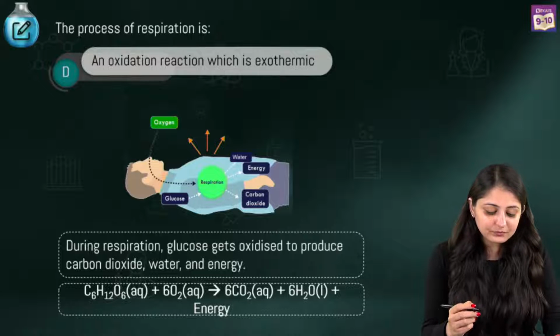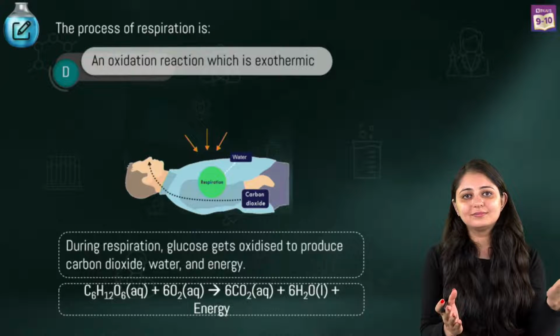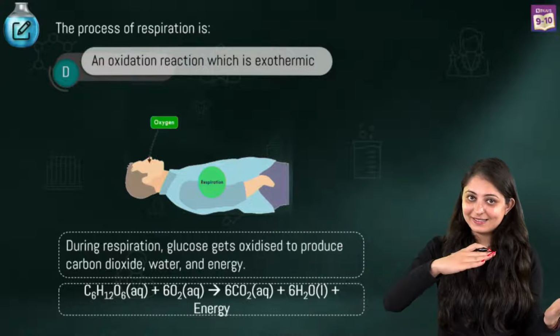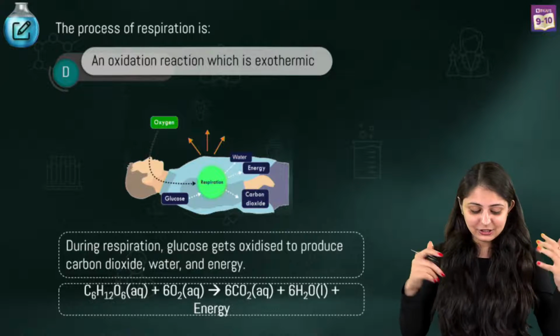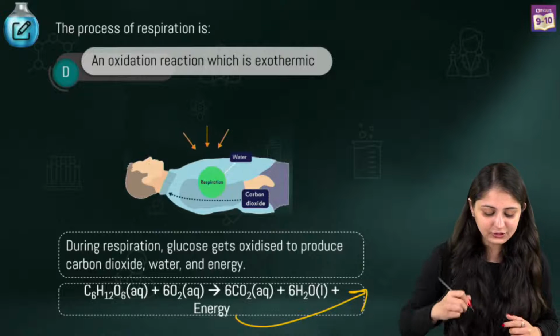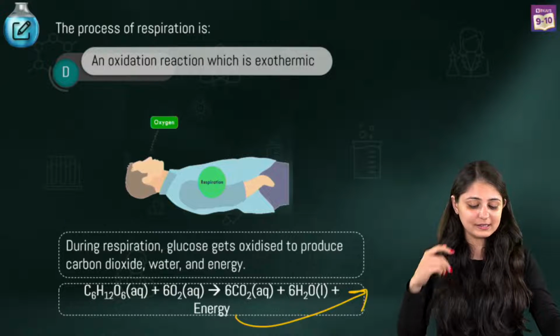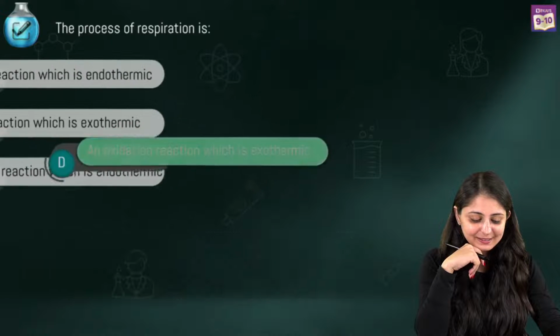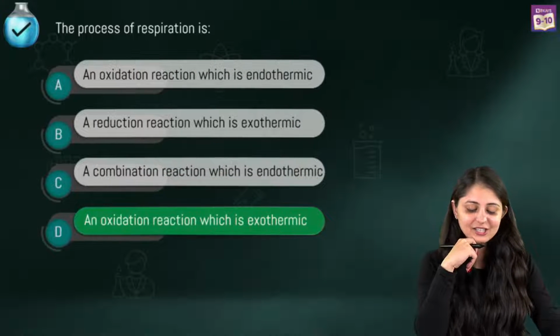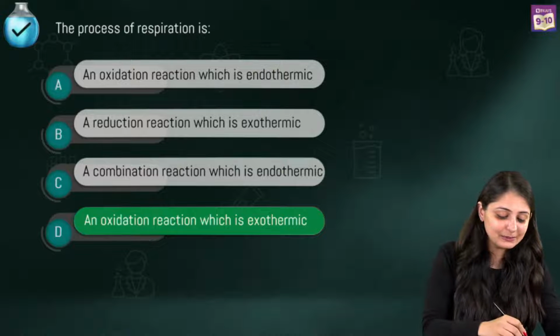Now, during respiration, if oxygen is gained, we call it oxidation, and heat energy would come here. A lot of energy is being released. So of course, if energy is being released, you would know that this is exothermic. So the correct answer would be an oxidation reaction, which is exothermic, option D.